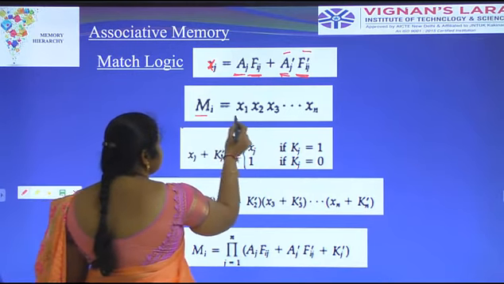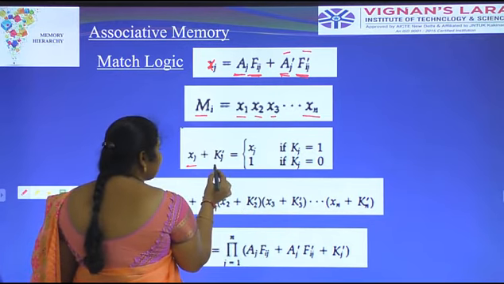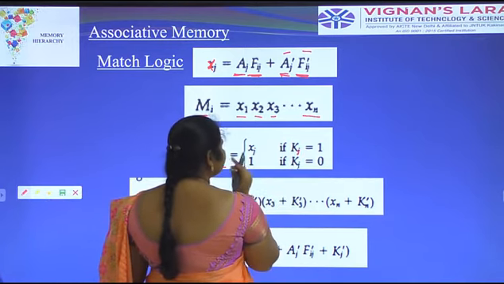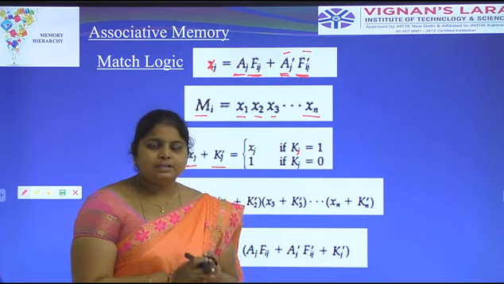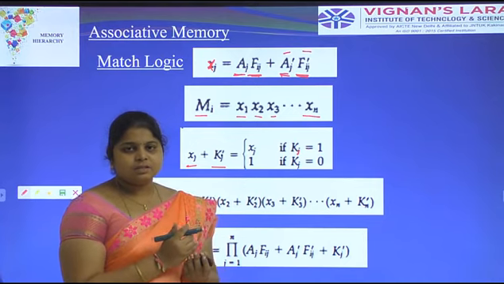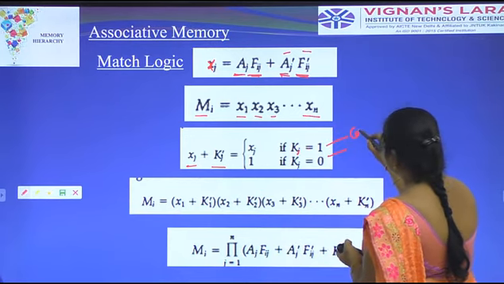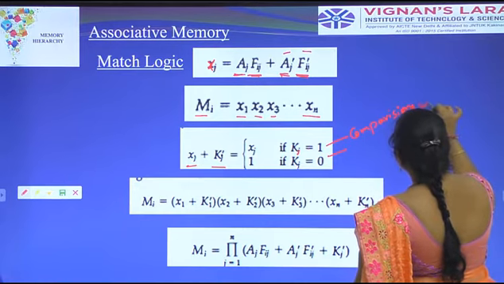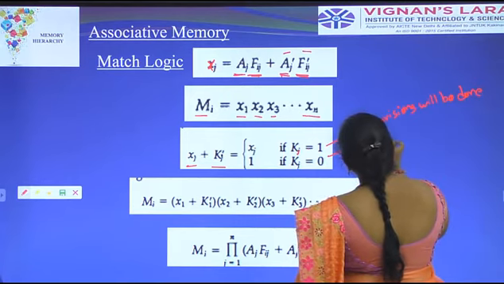Here Mi is represented as X1, X2, X3 and Xn. Here Xj is associative memory and Kj means key register. Xj, if Kj equal to 1, already we know K means key register. The comparison occurs when the K register is 1. Then only the comparison will occur. When the K register is 0, the comparison does not occur. Here we have two conditions: 1 means comparison will be done, 0 means it does not compare.